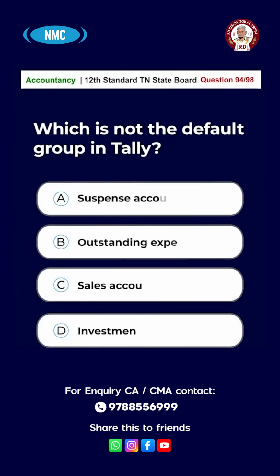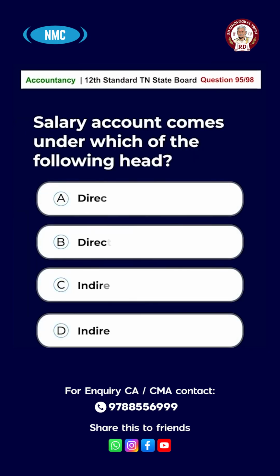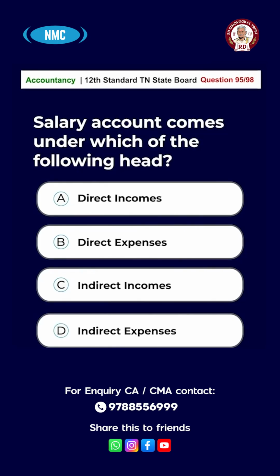Question number 94. Which is not the default group in Tally? Option A. Suspense account. B. Outstanding expense. C. Sales account. D. Investment. The answer is option B. Outstanding expense. Question number 95. Salary account comes under which of the following heads? A. Direct income. B. Direct expense. C. Indirect income. D. Indirect expense. And the answer is option D.